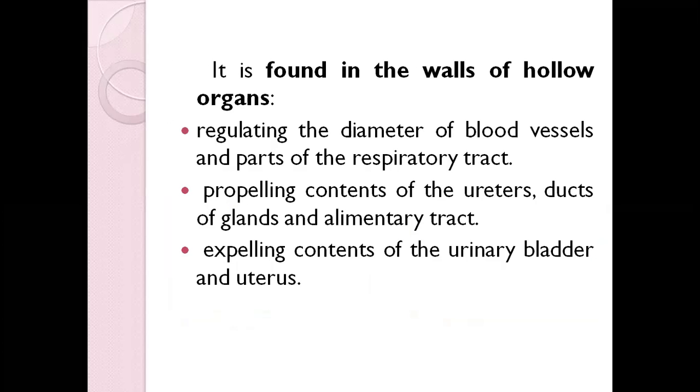So where can you find this smooth muscle, okay? You can find it in regulating the hollow organs. If you remember, hollow organs are those organs that have a hollow structure, like a tube, okay? So it is found in regulating the diameters of the blood vessels, because blood vessels also every time used to contract and relax, okay? As well as being a part of the respiratory tract, okay?